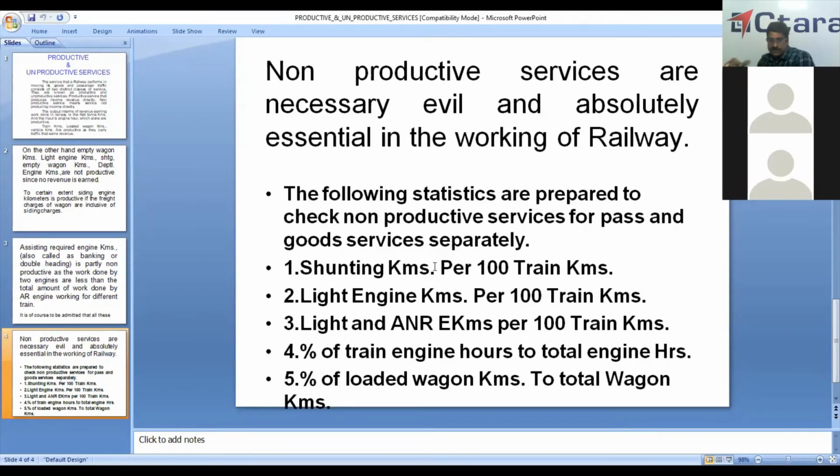Then the percentage of loaded wagon kilometers to total wagon kilometers. Only loaded wagon kilometers are productive. So if the percentage of loaded wagon kilometers is higher compared to total wagon kilometers, then it is better. It is compared to the previous year's figure for the month of February.